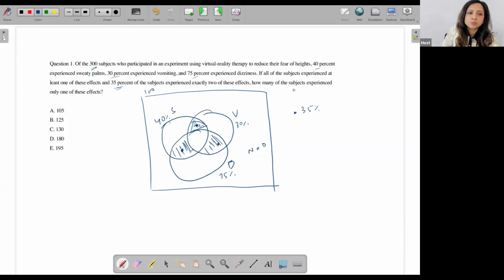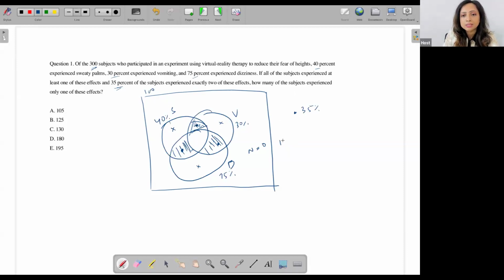How many of the subjects experienced only one of these effects? So I have to find how many people are here, here, and here together. Only one: only this particular region, and only this region. And I don't know how many people are inside over here either. But I know I have 100 people. This entire thing is 40, this entire thing is 30, and this entire thing is 75. I know these together is 35, and this one I don't know.